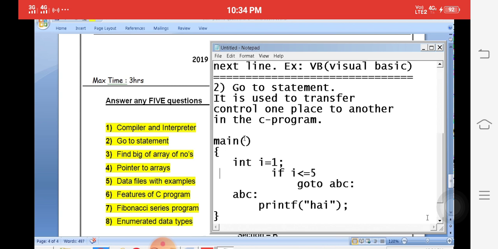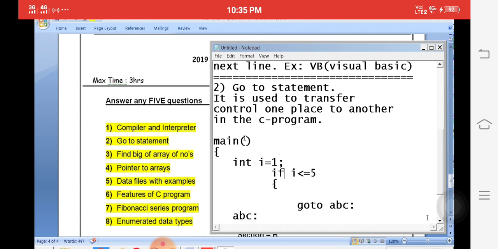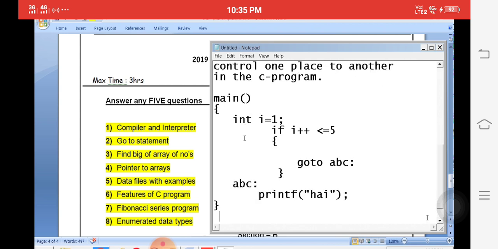The main program is the main function. I want to use some data type, integer i = 1. If i <= 5, go to ABC. Simply write some example also, some brackets, i++. Simply write the small program.